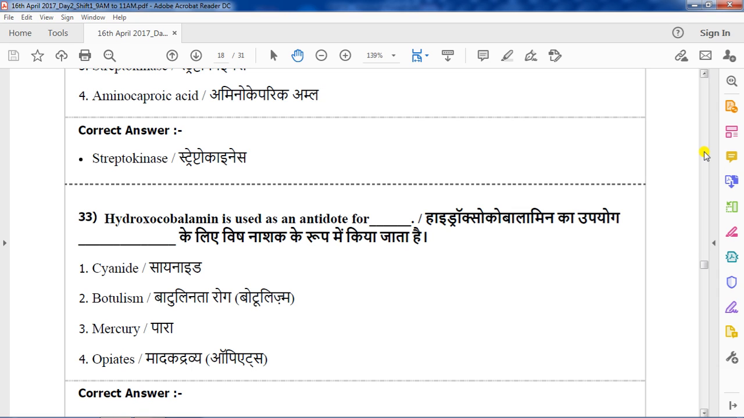It will bind with cyanide ion and form cyanocobalamin, which is non-toxic. Cyanide is a poisonous agent. When hydroxocobalamin is given to a cyanide-poisoned person, it will bind with the cyanide and form the complex cyanocobalamin. So it is used as an antidote for cyanide poisoning.